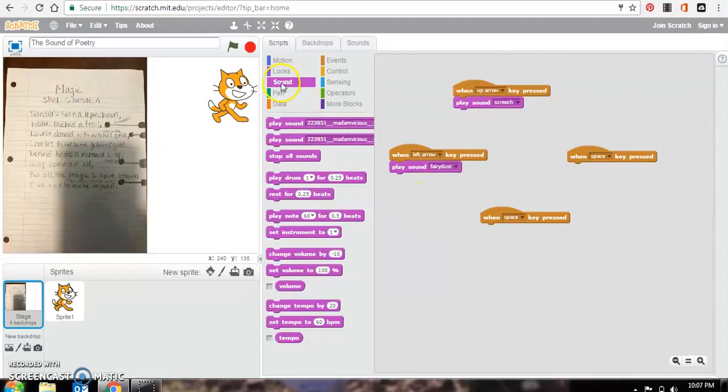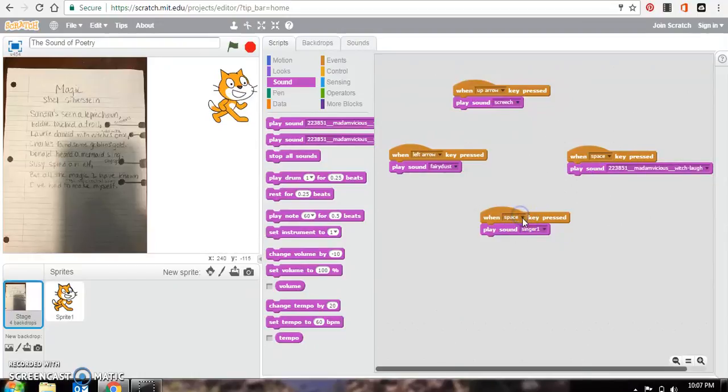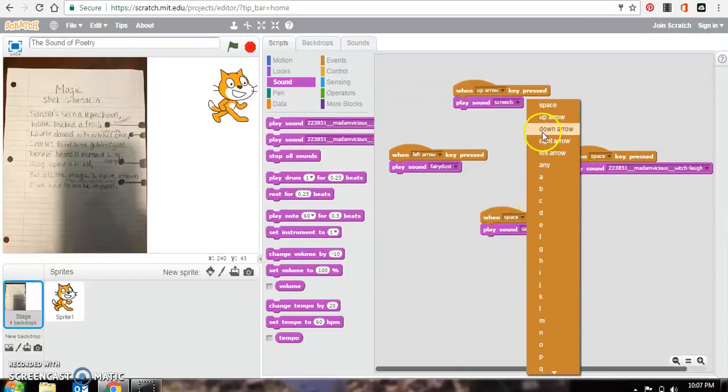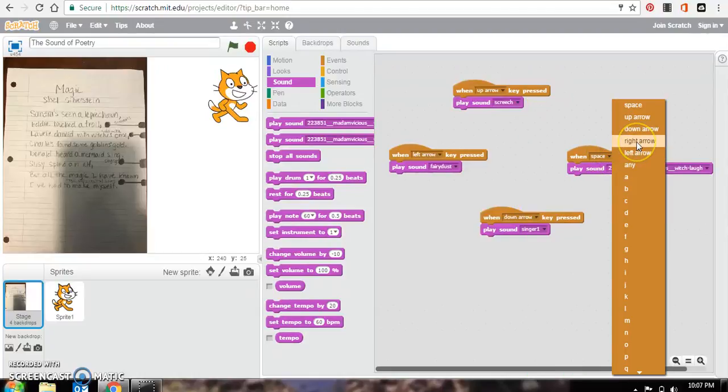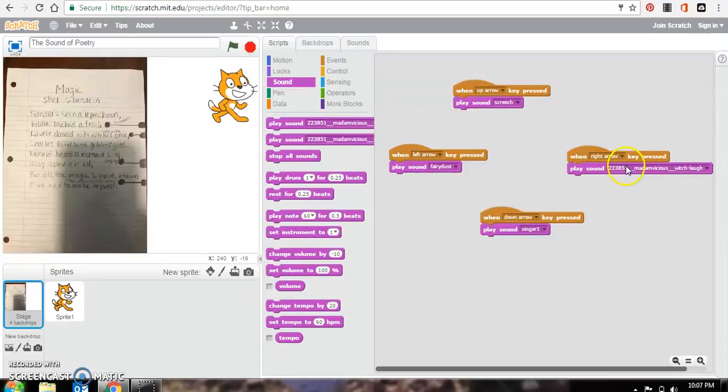And then I'm going to go back to Sounds over here and drag Play Sound. And then my bottom one, I would like Singer 1. And then for my right, make sure you go back and specify down arrow. And then when I click right arrow, I would like to select the cackle, which is there. So I'm good to go.